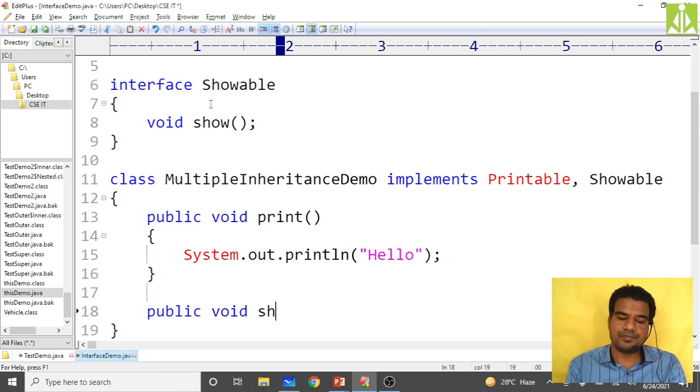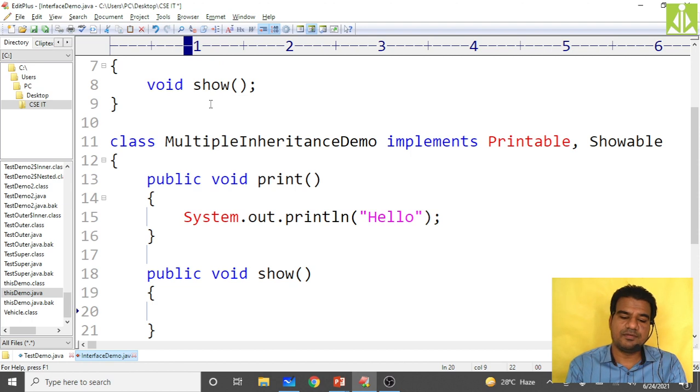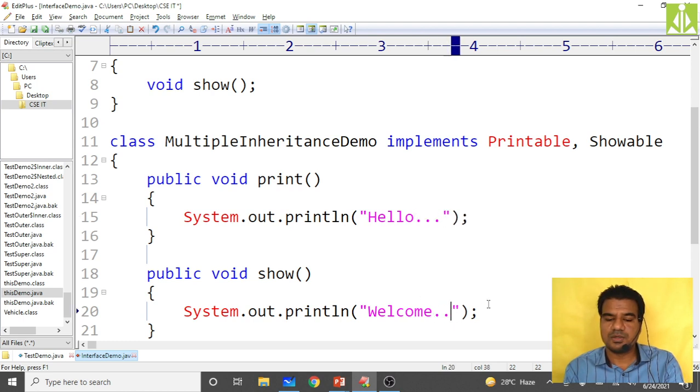So now it has to give a body, System.out.println of welcome. Like this it is giving some simple messages, hello and welcome messages.